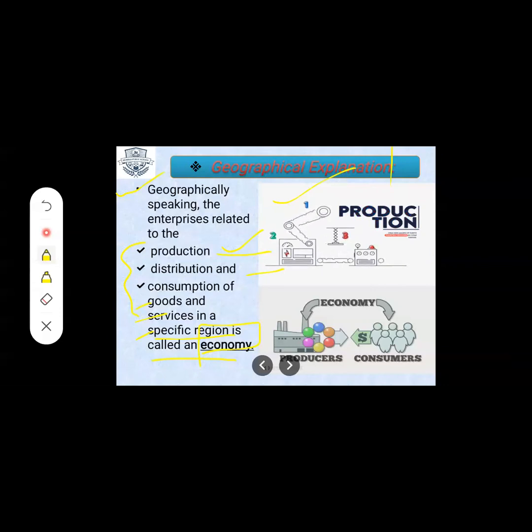So all these 3 points are very important for the word economy. Production means manufacture, distribution, and consumption. To keep all three terms in your mind, you can remember them as PDC.